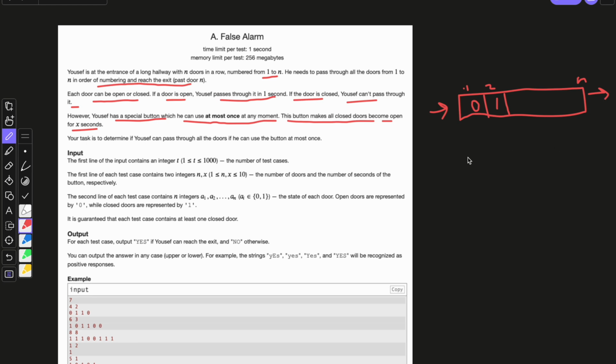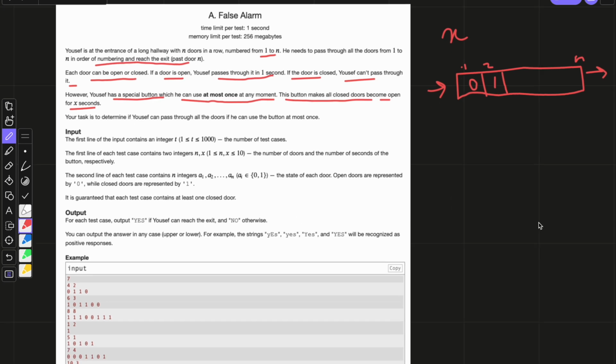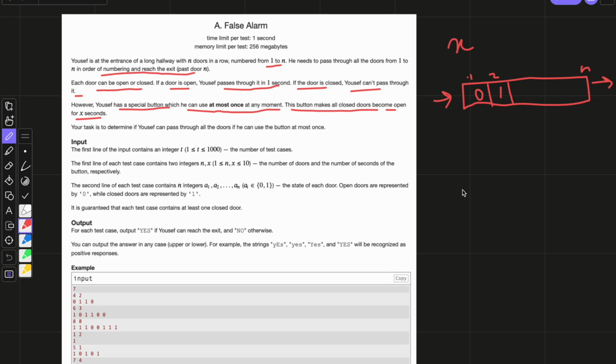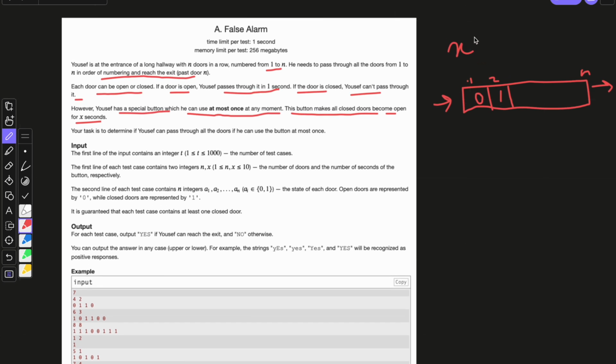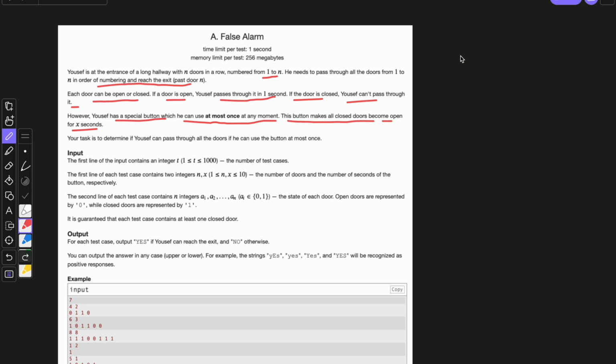So he has a button which he can use, and that button will make all the doors open so that he can pass through for X seconds. We have to determine whether he will be able to use this in order to go through all the doors or not. Test cases for this question.